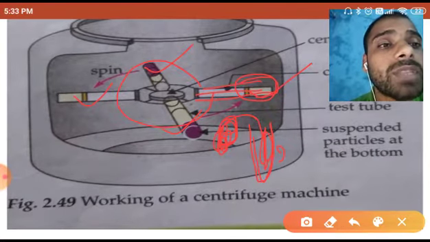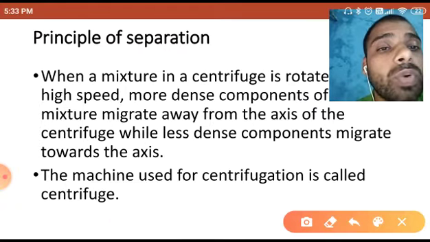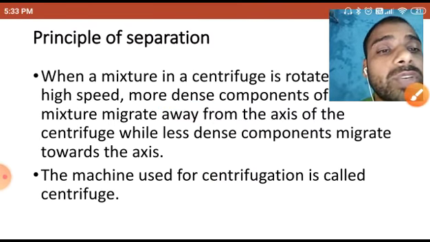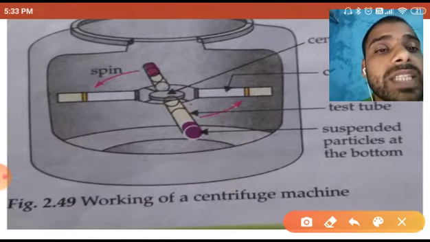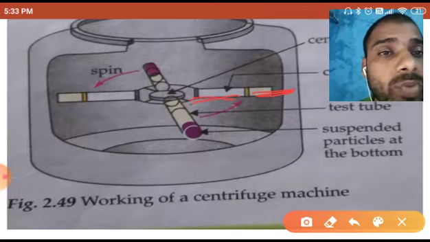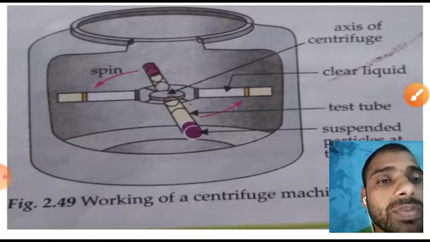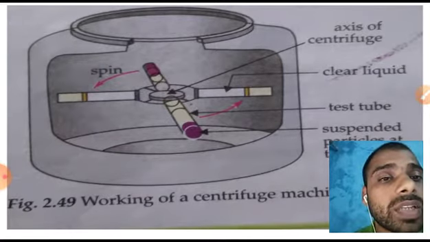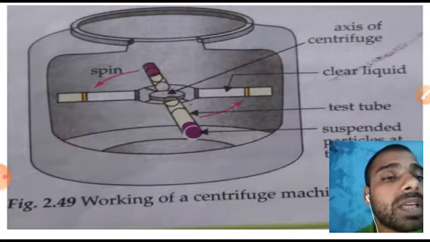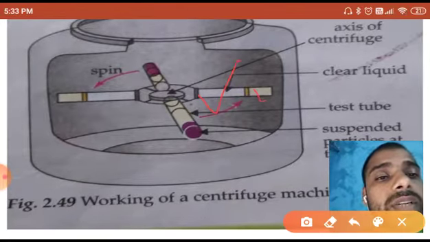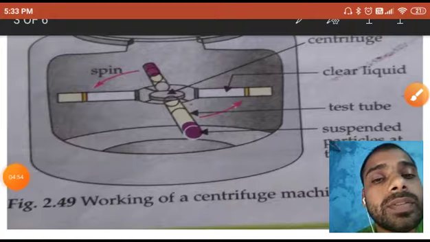What was the principle? You can see here, the more dense component of the mixture migrates away from the axis, and the less dense component migrates towards the axis. So the more dense particles go away, and the less dense ones migrate towards the axis. This is the center of the axis, as you can see it is written here, axis of centrifuge. It will move towards the axis, and like that the separation can be finished. Okay, dear students? First liquid, second liquid, and you can take out your tube.